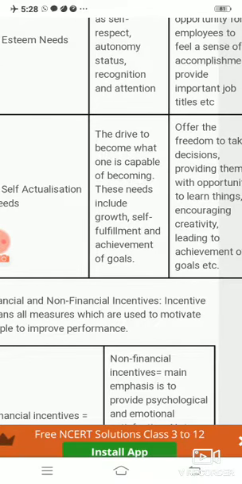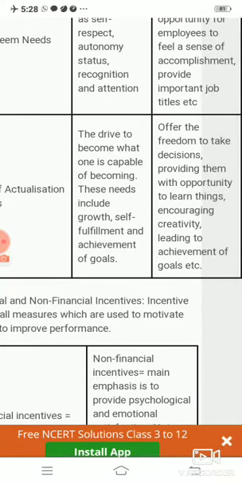It basically means whatever a person wants to become, if he reaches that position, he is in the position of self-actualization need. Now, how can the organization fulfill the self-actualization need of a human being?